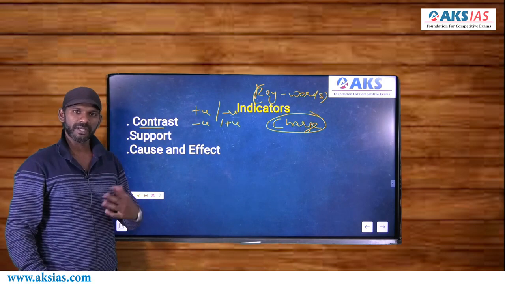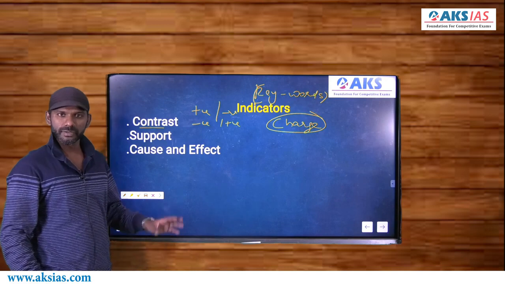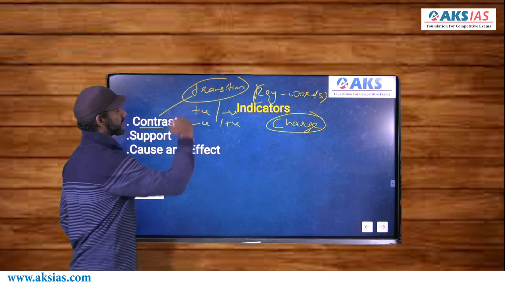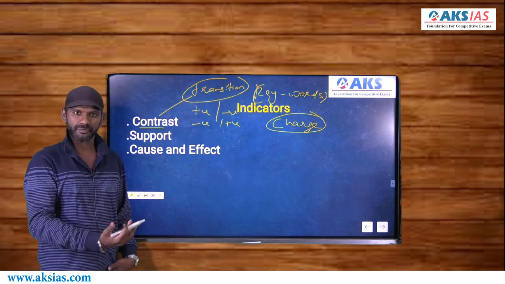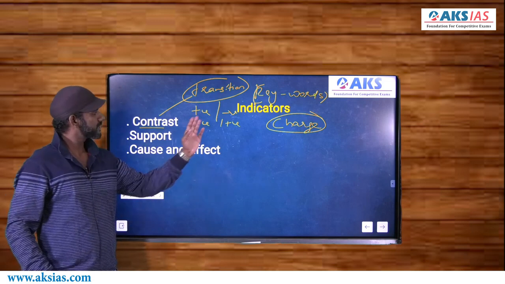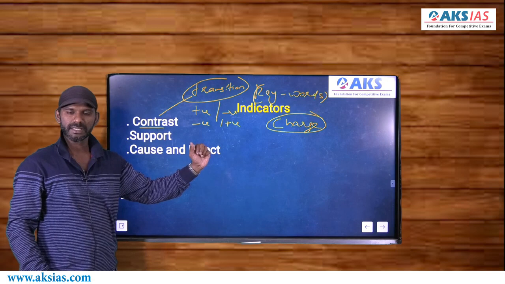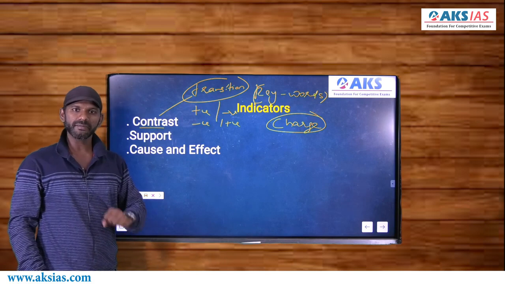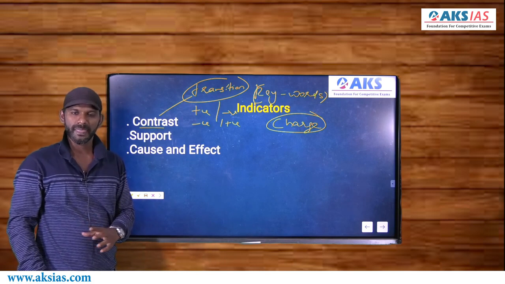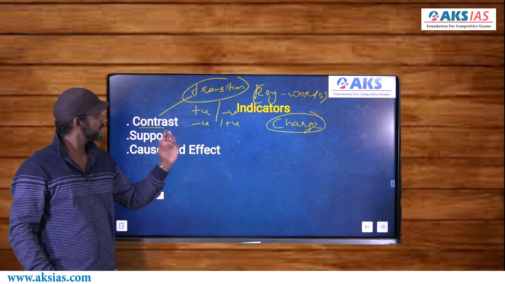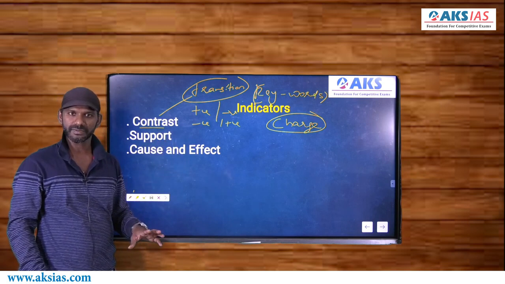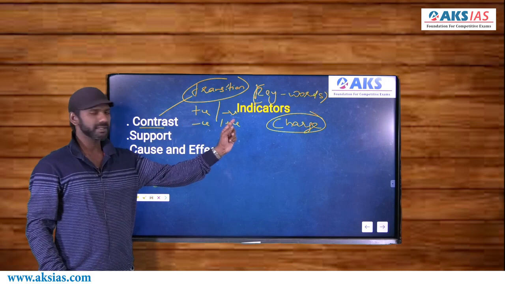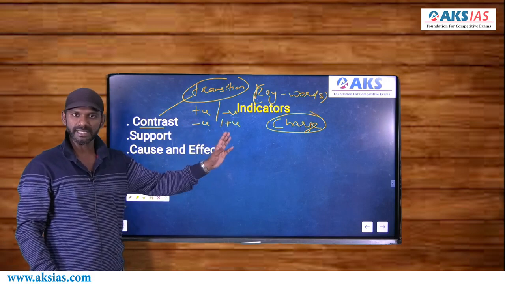In fact, we must be very careful about contrast indicators. Because contrast indicators always suggest a transition in the sentence. Transition means a change or a shift from one to the other, from positive to negative or from negative to positive. Now, when you start reading a statement, sometimes the first part of a sentence may seem to be positive, but you can never come to the conclusion that the whole sentence is positive. Because towards the middle, there may be a contrast indicator. And what comes after the contrast indicator will be negative. So when you find a contrast indicator, conclude that two ideas are getting connected. The first idea positive, the second idea negative, or the first idea negative, the second idea positive.